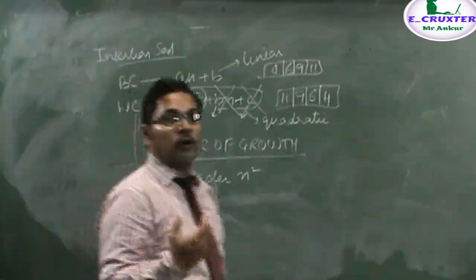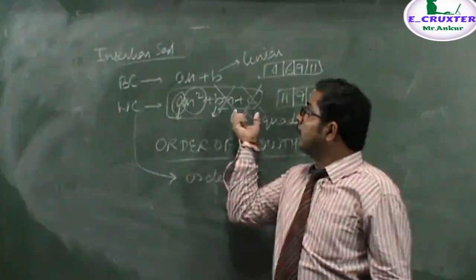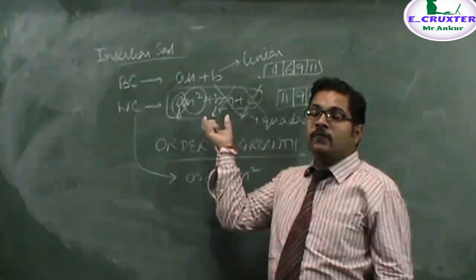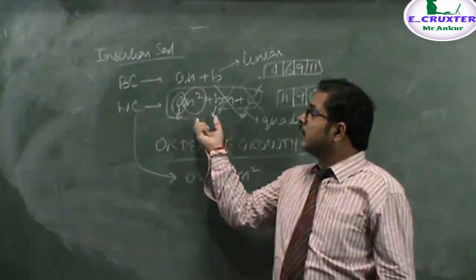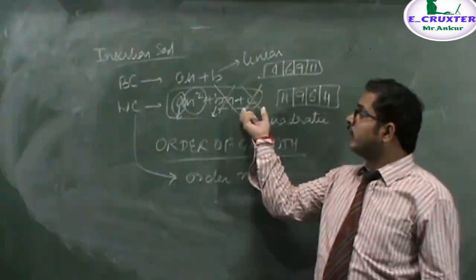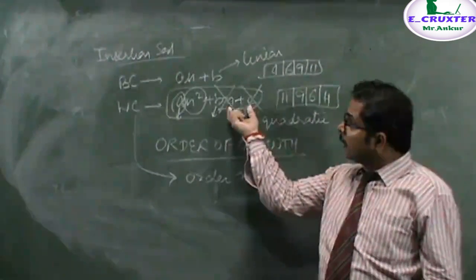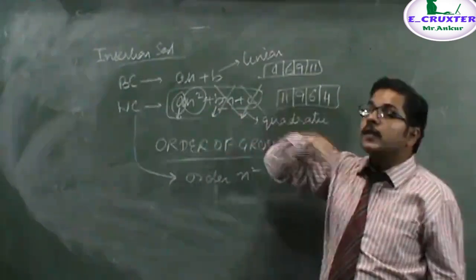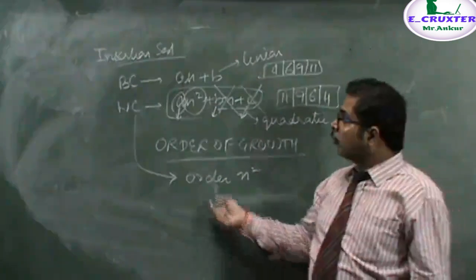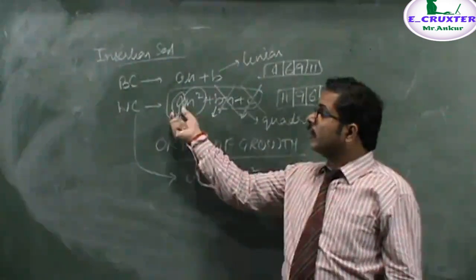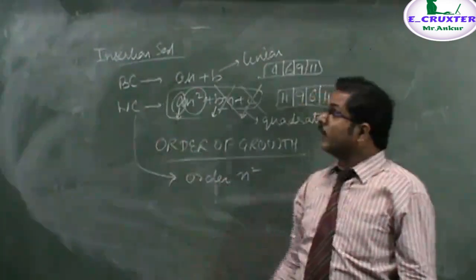In this way we do the order of growth. Remember that in order of growth we neglect those terms whose impact is negligible in the equation. We have mathematically studied that when we consider any quadratic equation, the effect of linear terms and constant terms is negligible, hence we can remove them. If their impact were more than the quadratic, then the equation would be linear. But here their impact is negligible, and also for large values of n the constant's impact is negligible, hence we remove these terms.